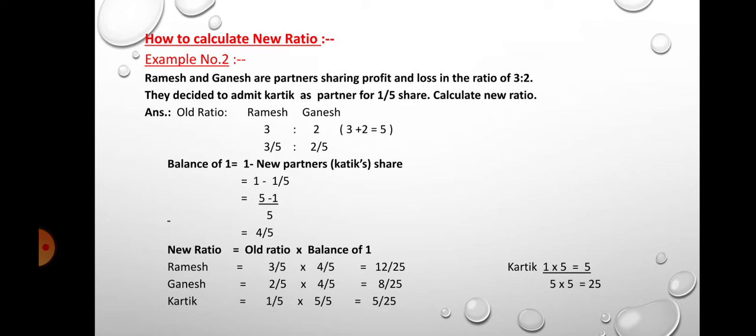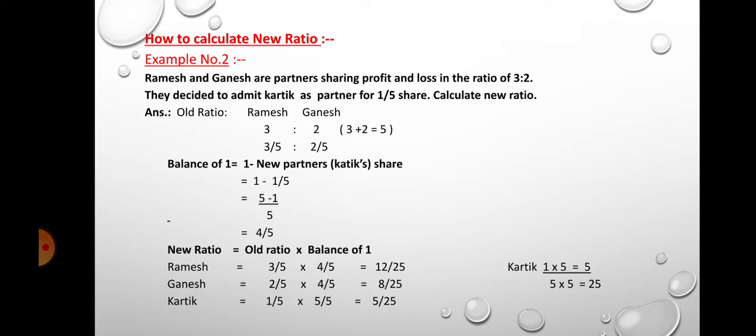New ratio is equal to old ratio into balance of 1. Now Ramesh is an old partner, so write down here the old ratio 3/5. The ratio is calculated first: 3/5 into 4/5. 3 fours are 12 and 5 fives are 25. So 12 divided by 25 is Ramesh's ratio.